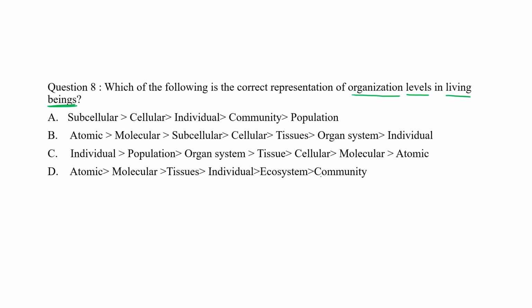So they have given us 4 choices and they want to know which of the following is the correct representation of organization level in a living being. So you just take your time and then after that we will discuss the correct answer.